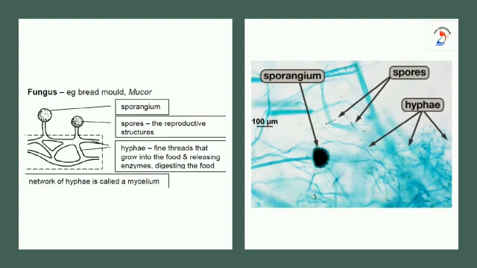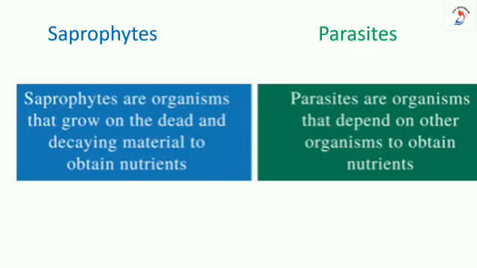Yes. When this green patch is kept under the microscope, you can see some thread-like structures at the bottom and some head-like or bag-like structures at the top. The thread-like structures are known as hypha and the bag-like structure is known as sporangium, which contains spores.